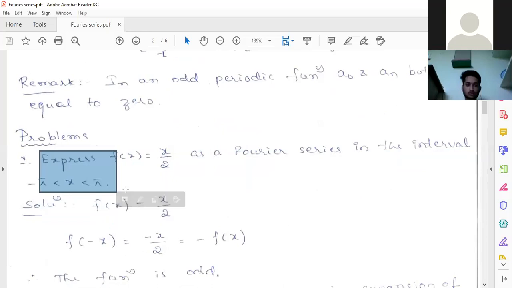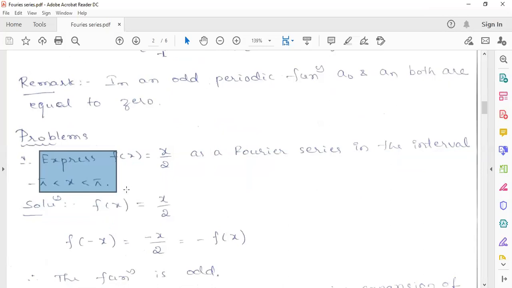I have given a few problems in the quiz test. If you know this property, we can say that Bn will be 0 without finding anything. If you have those quiz questions, you will complete that quiz within 10 minutes once you know this concept of even and odd functions. Otherwise, you simply have to find it out.